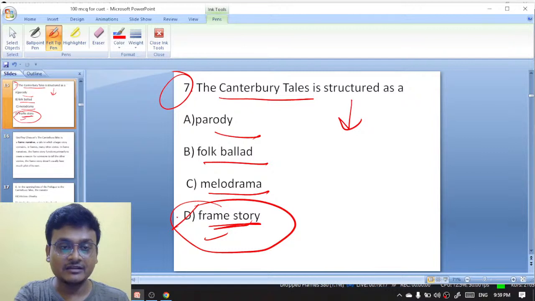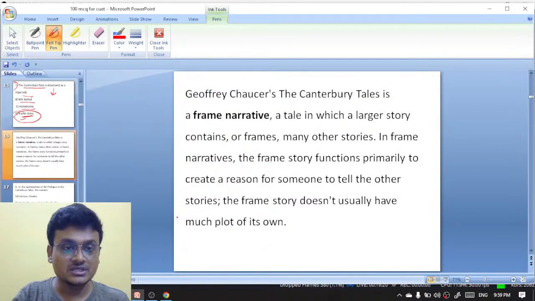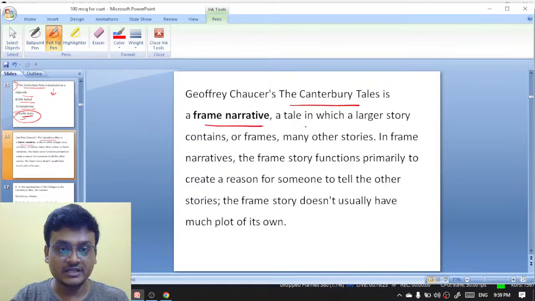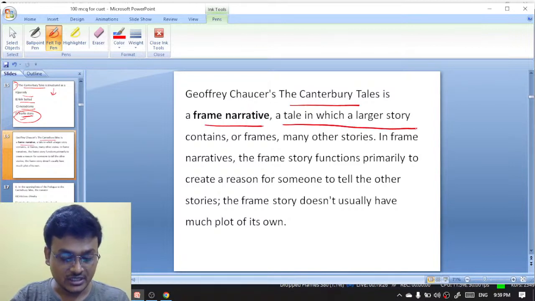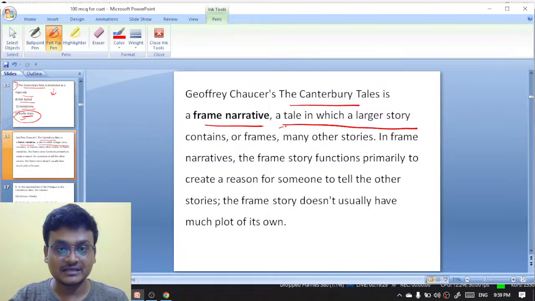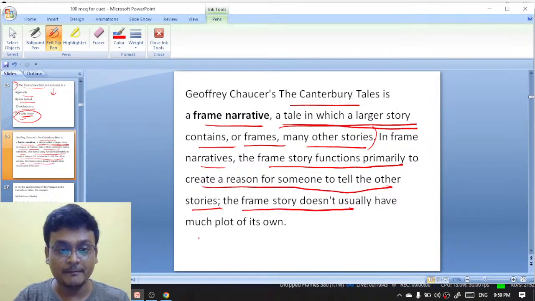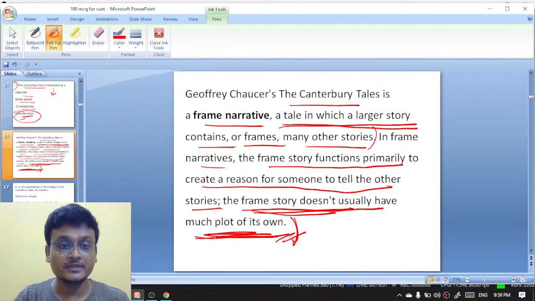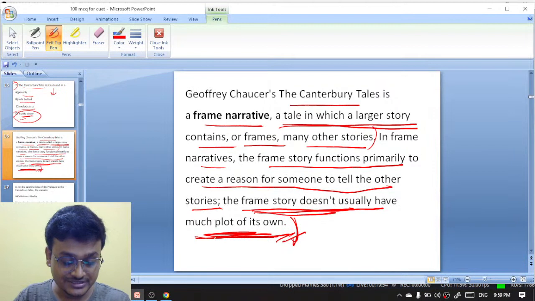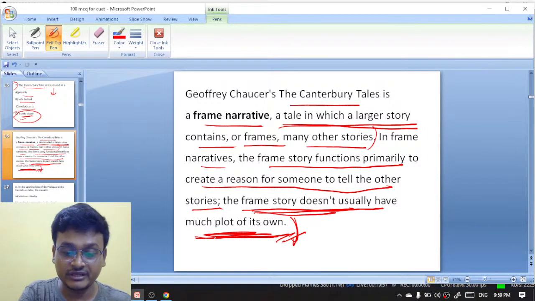The Canterbury Tales is structured as a frame story, a collection of stories. Geoffrey Chaucer's The Canterbury Tales is a frame narrative, a tale in which a larger story contains or frames many other stories. In frame narratives, the frame story functions primarily to create a reason for someone to tell the other stories, and the frame story does not usually have much plot of its own. That is a frame narrative or frame story.